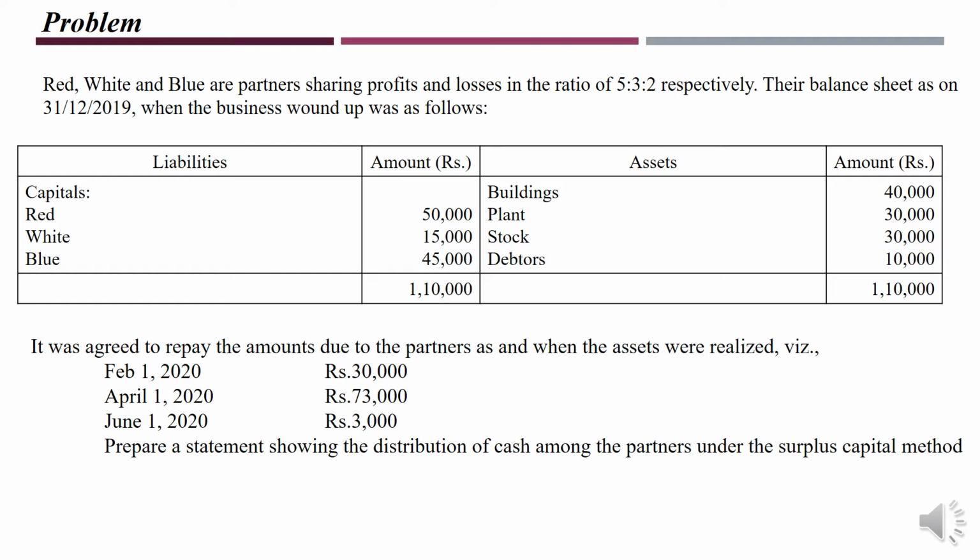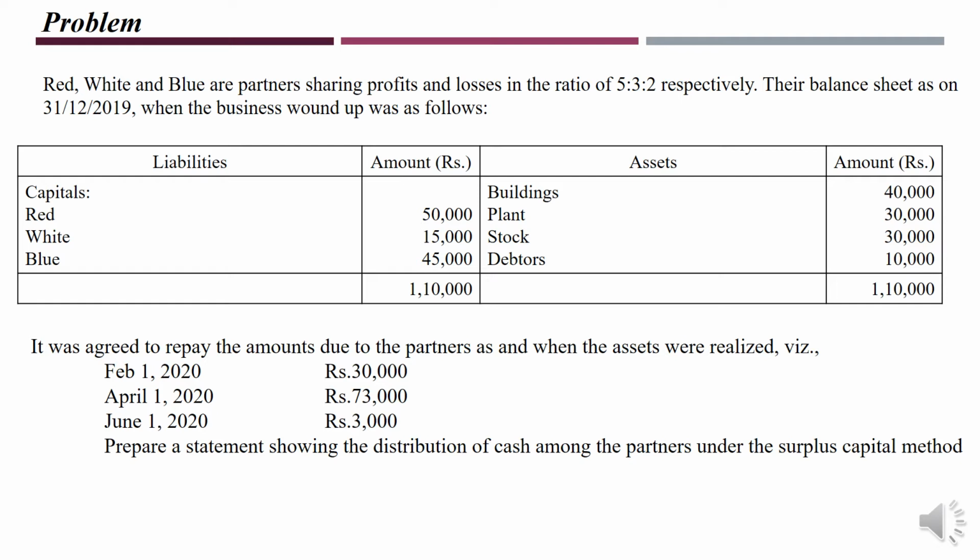So for this, what you have to do is these profits are supposed to be divided by the respective ratios to find out the capital per unit of profit. So how do you find that out? These capitals are supposed to be divided by their respective ratios. For example, red's capital 50,000 is divided by 5, the answer is 10,000. Then the next one, 15,000 divided by 3, so we will get 5,000.